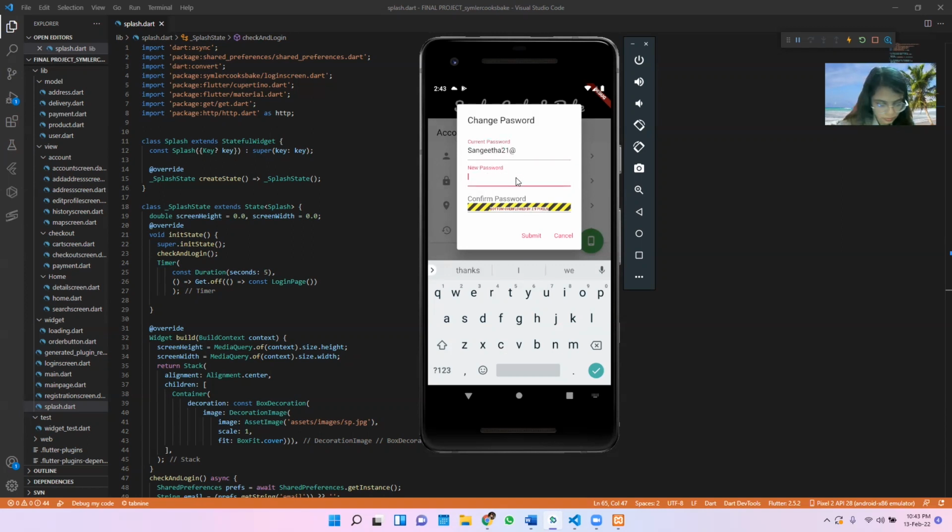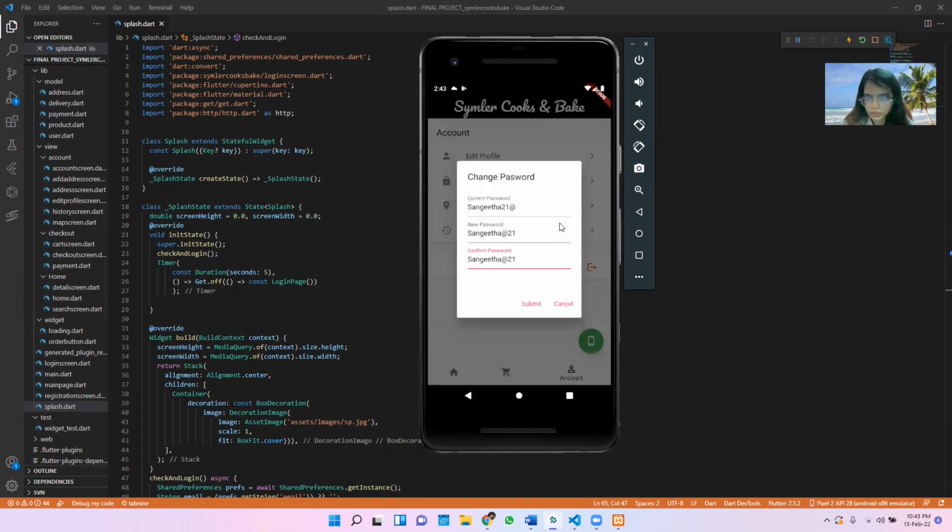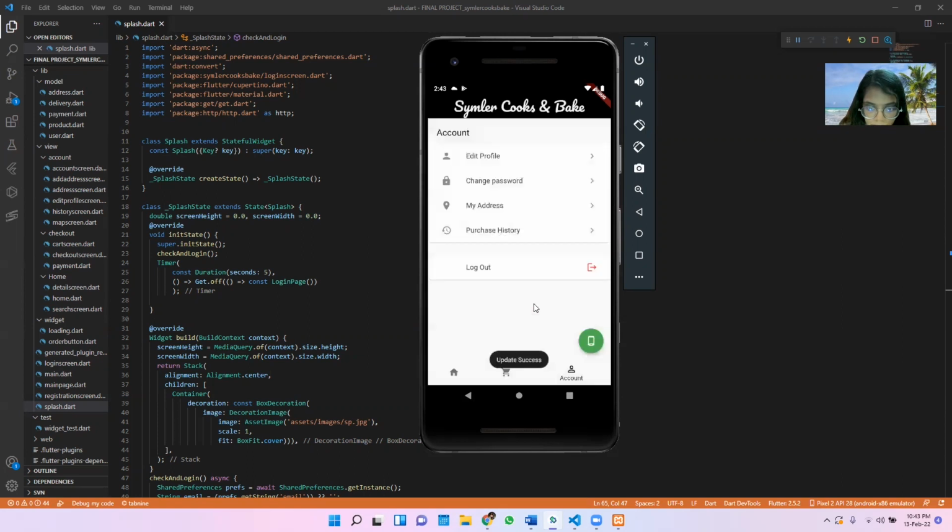Okay, we change to Sangeeta Lion 21. As long as, I think, hopefully it can let us submit. Yeah, it's okay already. Sangeeta, let's submit it. Okay, the password has been updated successfully.